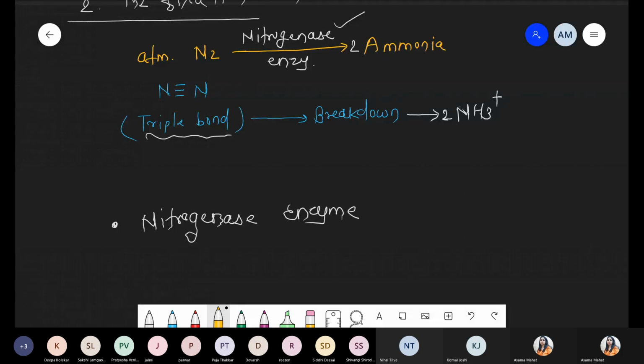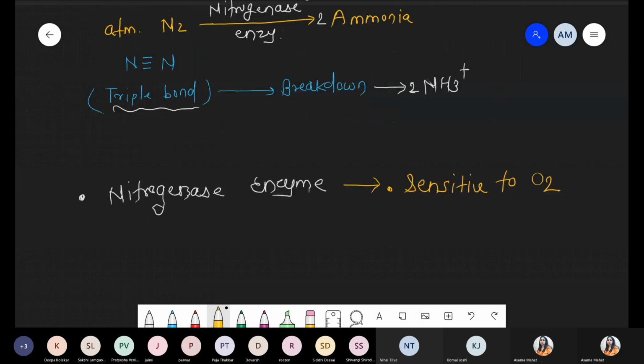But nitrogenase is sensitive to oxygen, the first point. If oxygen is present, the enzyme reduces its activity or can become inactive. It means such nitrogenase enzyme requires anaerobic conditions.